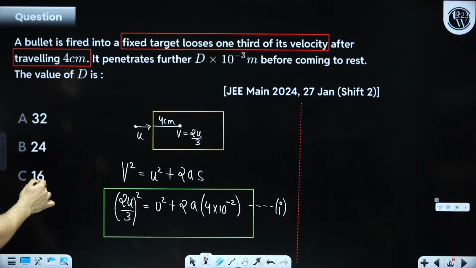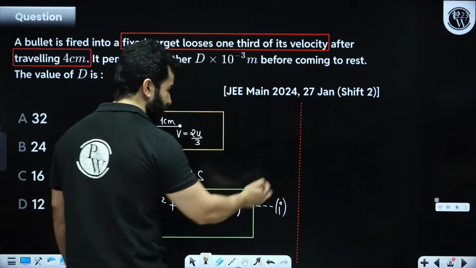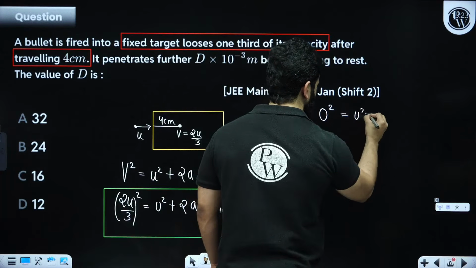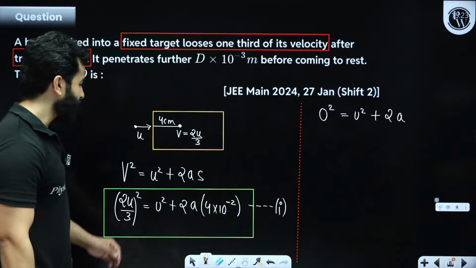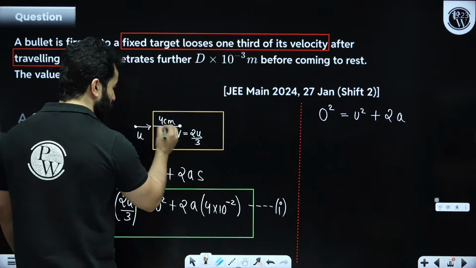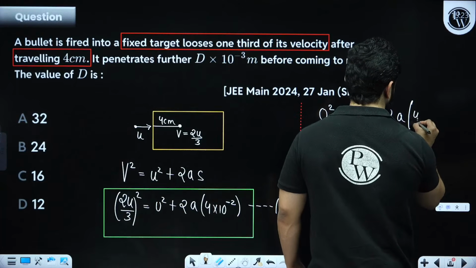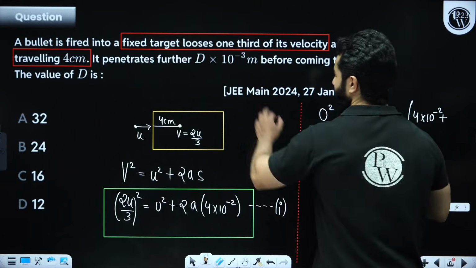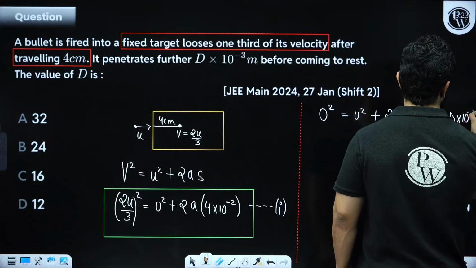All right. The value of d is, so what we can now do is we can write down 0 square is equals to u square plus 2a, and instead of s, my dear friends, it already traveled 4 centimeter. So 4 into 10 to the power minus 2 plus this distance d, right? So d into 10 to the power minus 3.